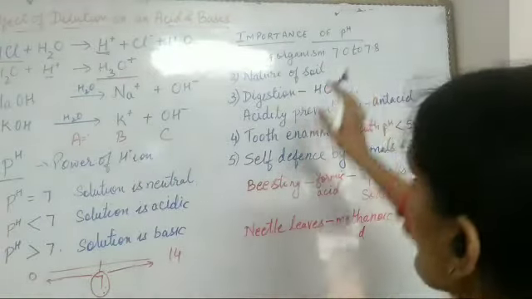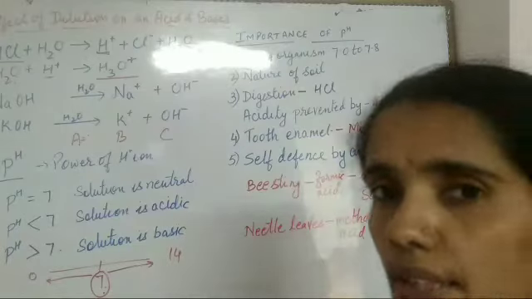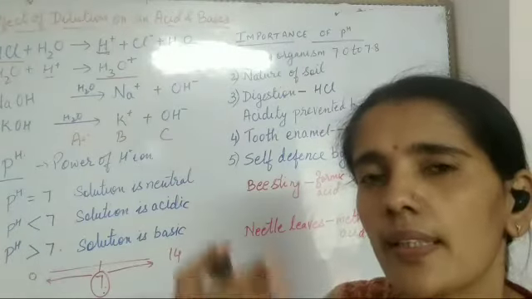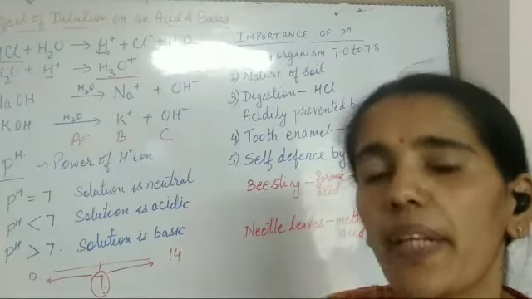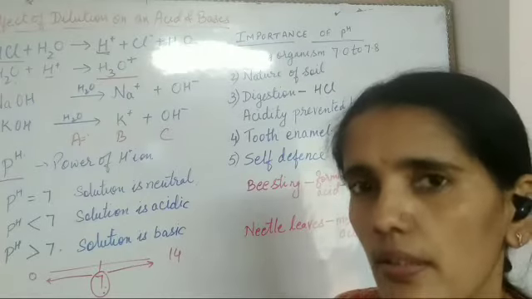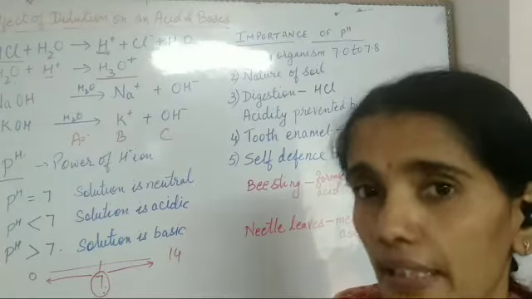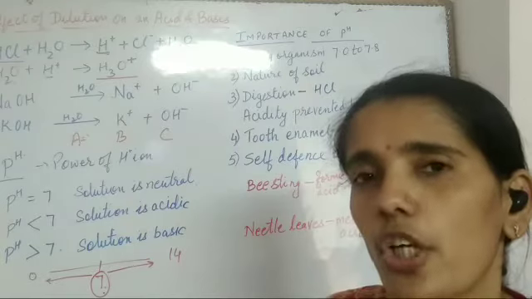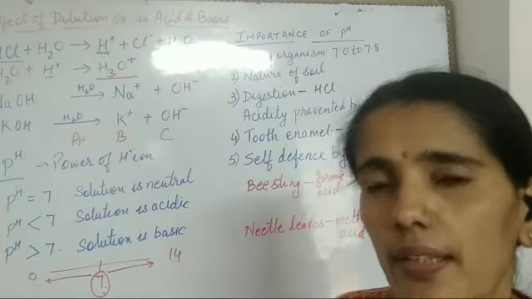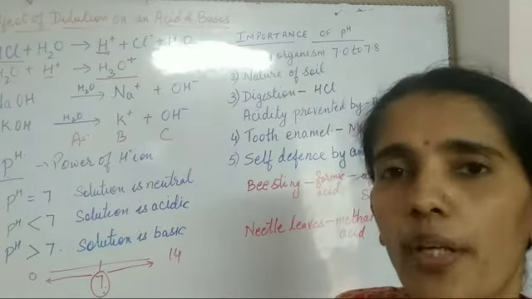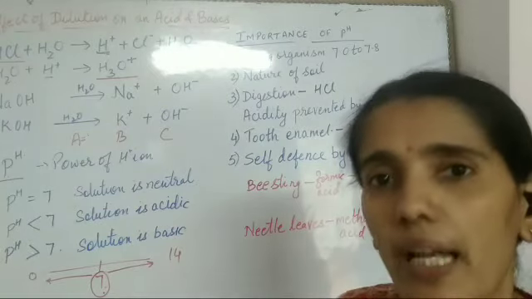Okay, so if, due to acid rain and all, what happens? Due to acid rain, the pH of aquatic life, or we can say river, ponds, the pH of river will decrease. pH of pond and lake, it will decrease, it will become acidic.